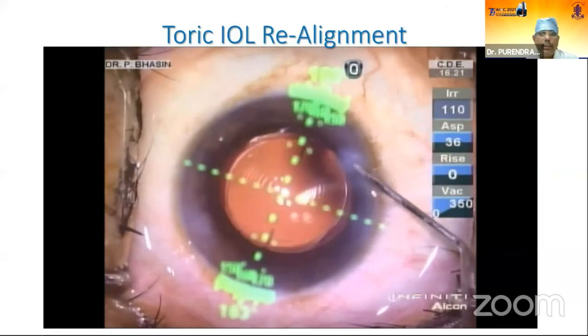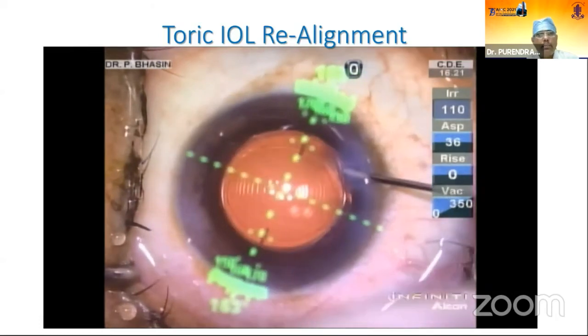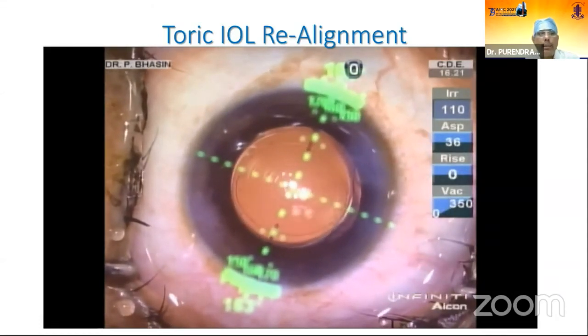Now, maybe there was a residual viscoelastic behind the lens, which was the reason why the lens rotated, or maybe we might have overhydrated the anterior chamber. So there is a chance that the lens gets rotated in the back. So an important thing which has to be kept in mind when we close the incision, when we hydrate the incision, is that the chamber should not be very deep. The eye should not be overhydrated, and there should not be leaking incisions. Otherwise, there is a chance of shallowing of the anterior chamber, and the lens can get rotated in the immediate